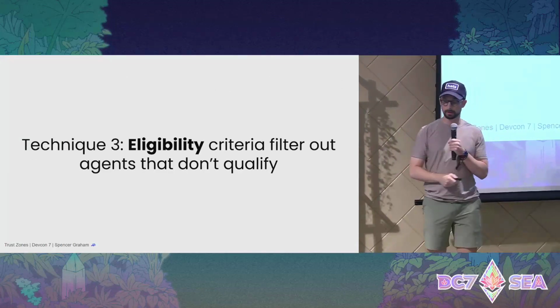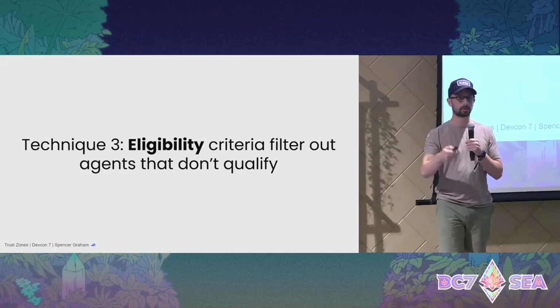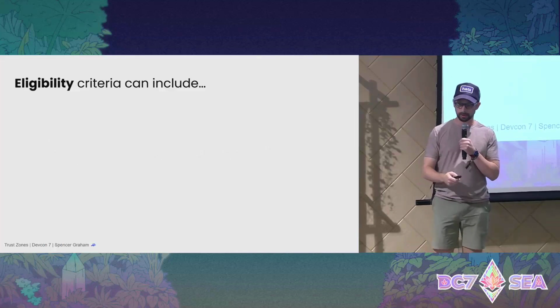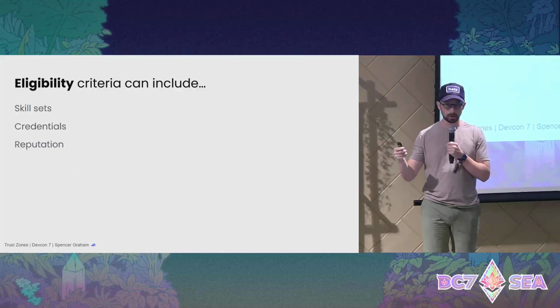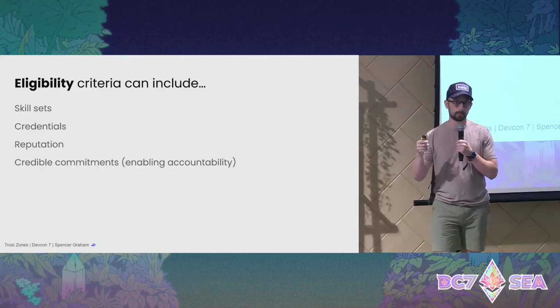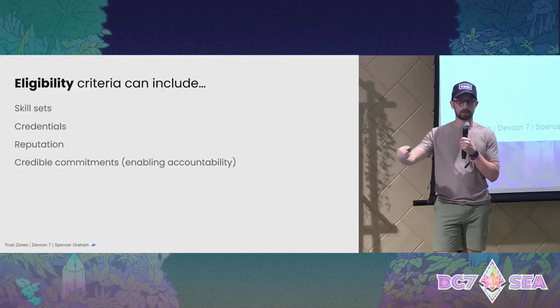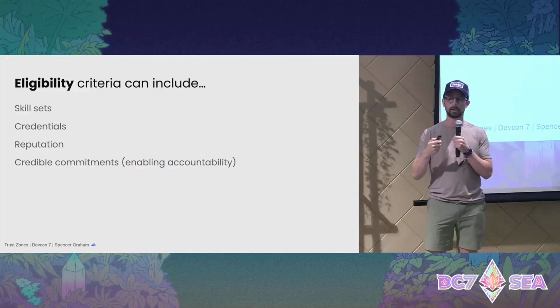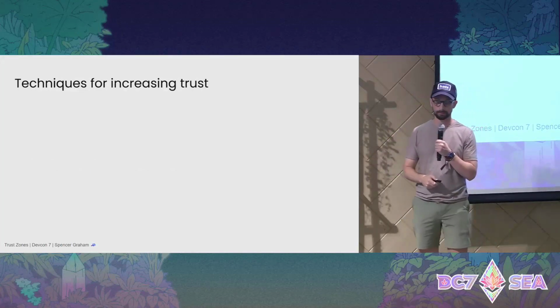Okay, technique number 3, we can create eligibility criteria that filter out agents that don't qualify. Eligibility criteria can include skill sets, credentials, reputation generally, and also credible commitments, and this ties back into accountability. Like I can stake something, such as DAO tokens, that can be slashed later, or my agent can stake something and I can slash them later if they're not doing a good job.